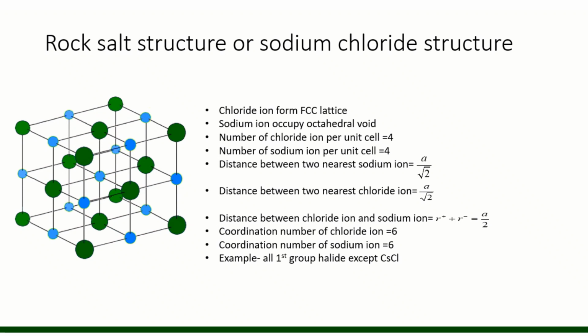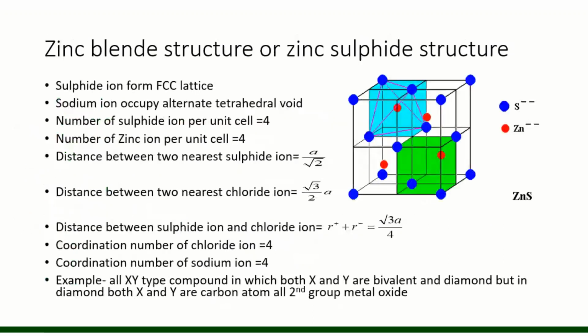So 6 sodium ions are there. That's why the coordination number of the chloride ion is 6. And for sodium ions in octahedral voids, the coordination number is also 6. Examples: all group one halides except CsCl.